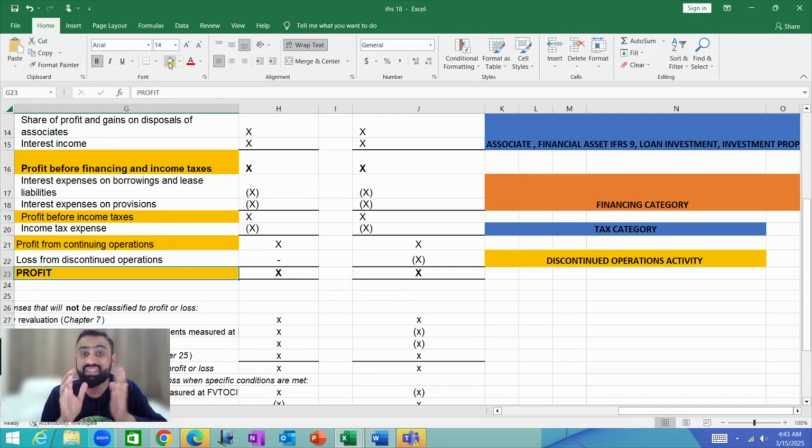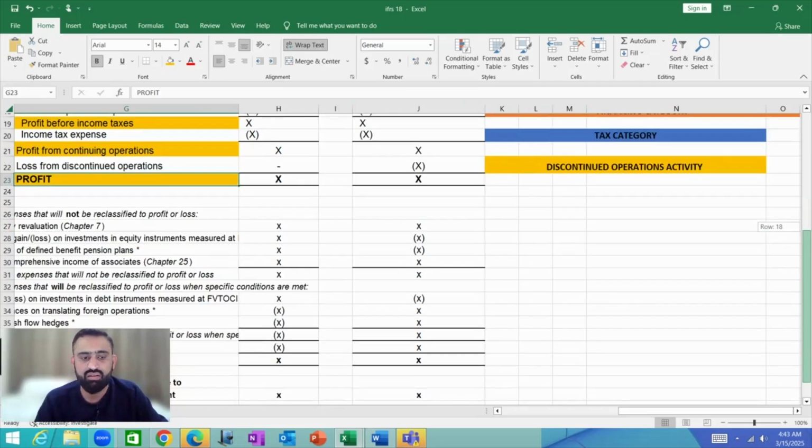So these are the main changes due to IFRS 18, and the main changes will be in the presentation of the profit and loss account. Other statements would remain the same: financial position, statement of change in equity, even the other comprehensive income. But the major changes are in the profit and loss account.